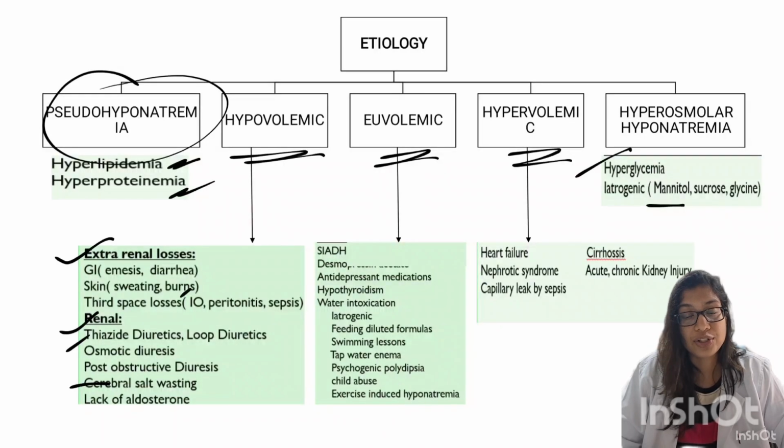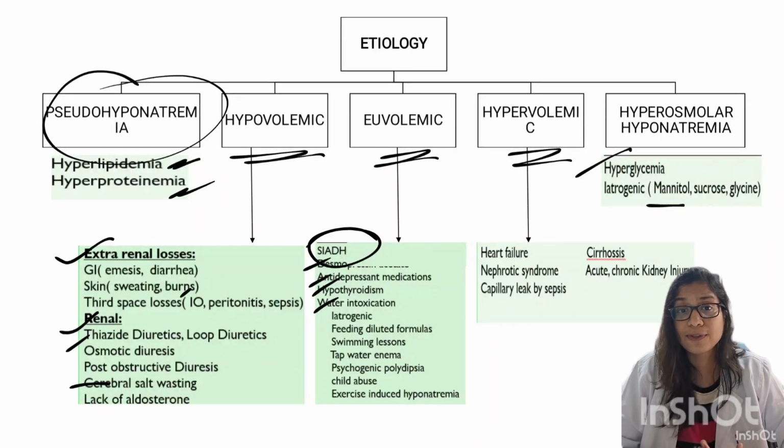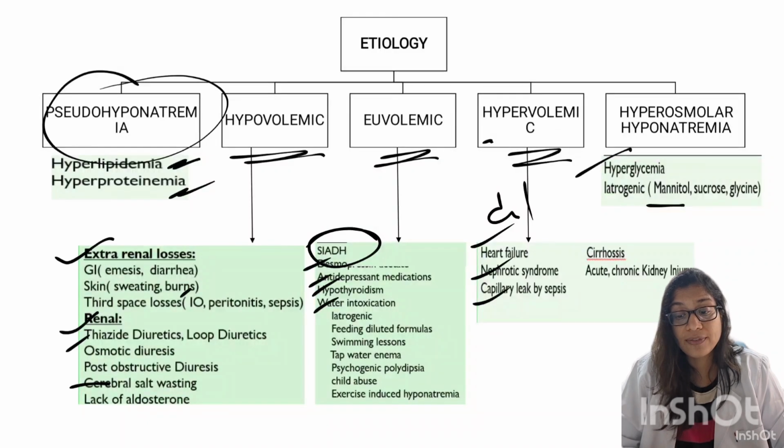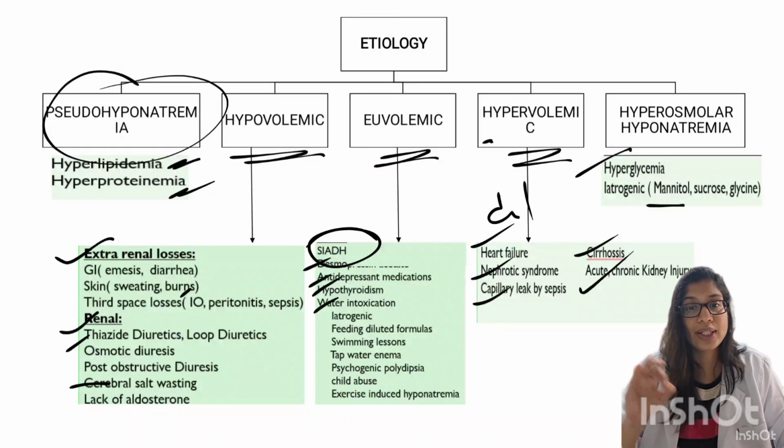Next, the euvolemic condition, when the fluid status of the body is fine, but still there is hyponatremia. The most important cause you must remember in this category is SIADH. Apart from that, we have antidepressant medication, water intoxication, hypothyroidism, desmopressin acetate. Then when do we have fluid overload but there is hyponatremia? That is dilutional hyponatremia. We see this in heart failure, nephrotic syndrome, capillary leak due to sepsis, liver failure due to cirrhosis, or acute or chronic kidney injury. In any case, when there is ascites or fluid overload, we can see dilutional hyponatremia.